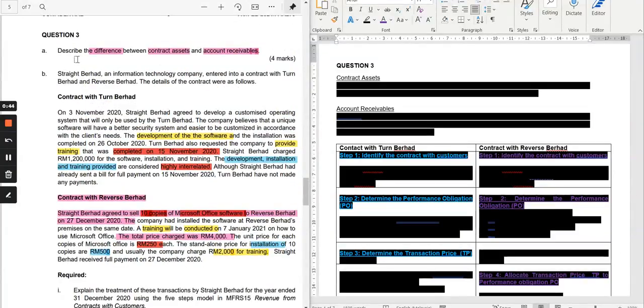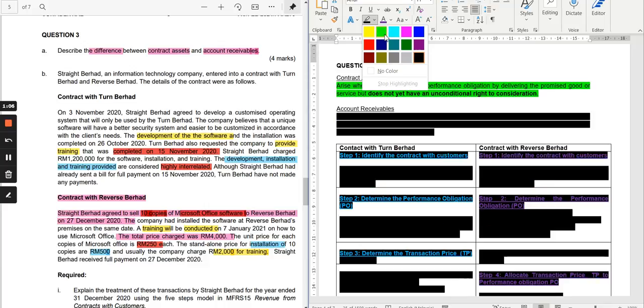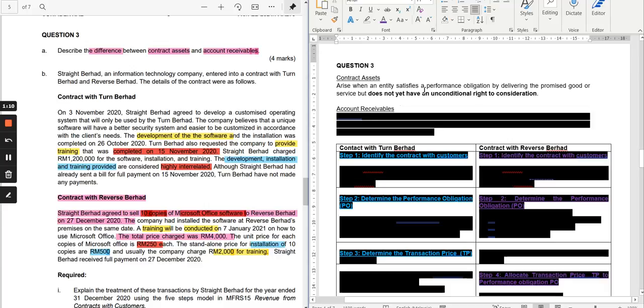You are to describe the difference between contract assets and accounts receivable. Both are current assets, but they are not the same. A contract asset normally arises if you have 2 or more performance obligations, and you satisfy one of them.